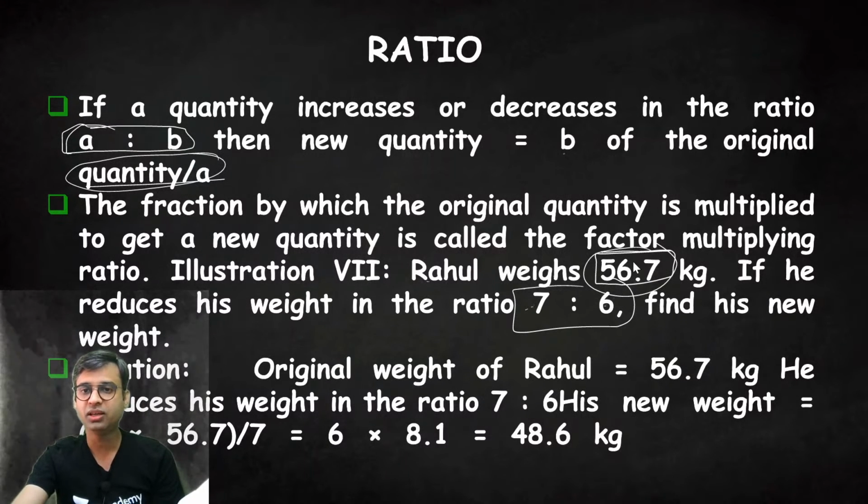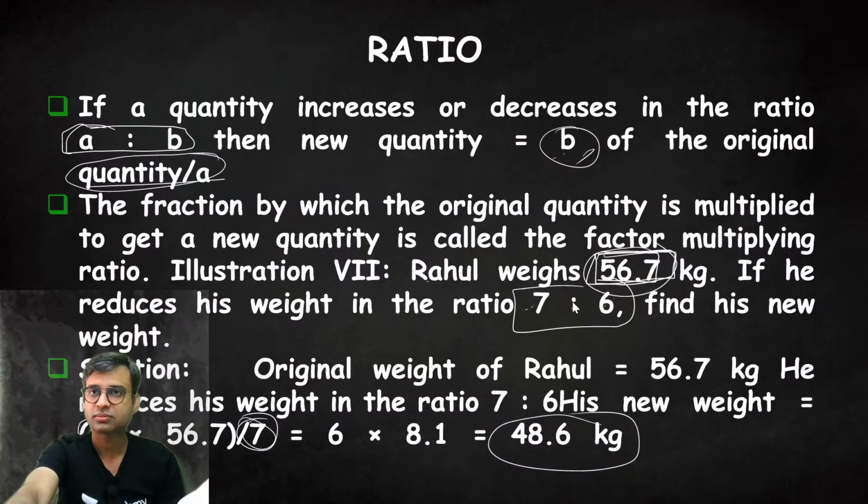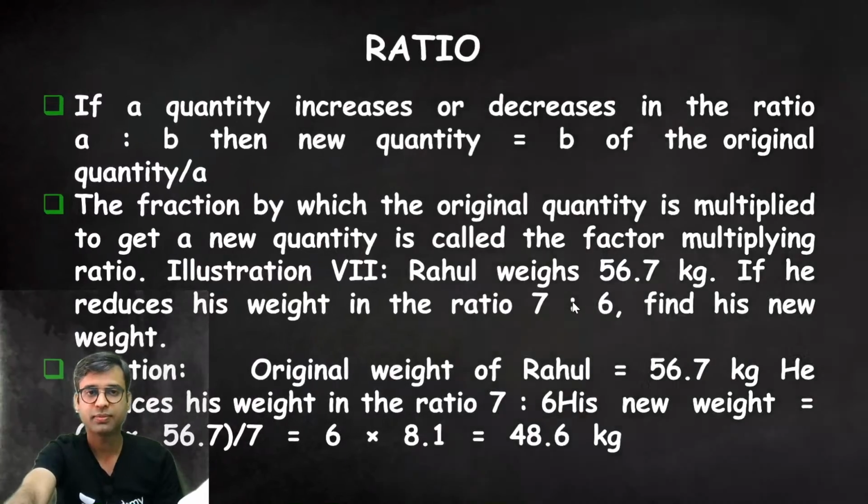So the new quantity will be 56.7 into B divided by A, so 56.7 into 6 divided by 7. That is, the original quantity into the consequent divided by the antecedent. So 48.6 kg. Easy it was.